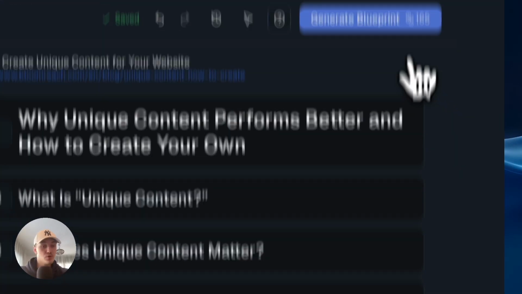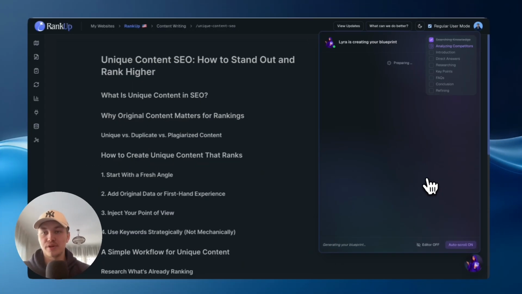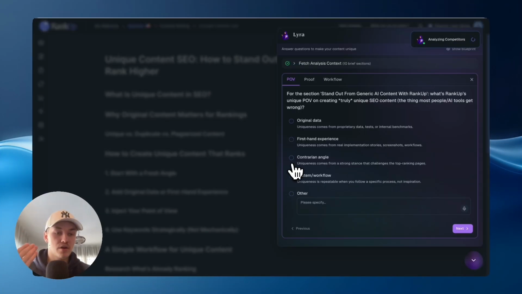If you're done with the outline, we can move on to the blueprint phase. So now it's starting the blueprint creation. The problem with a lot of content writers out there is that they just generate everything for you, and that's why AI content isn't really good, and these AI content generators have a bit of a bad rep. Well, with RankUp, we have added a step between the outline and content creation, and that's the blueprint step. Instead of writing it all out, it will add key talking points for each of the sections, using a question-by-question logic. What is the next question in the reader's mind after reading the direct answer, right?